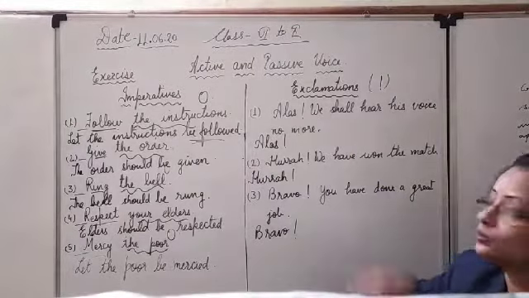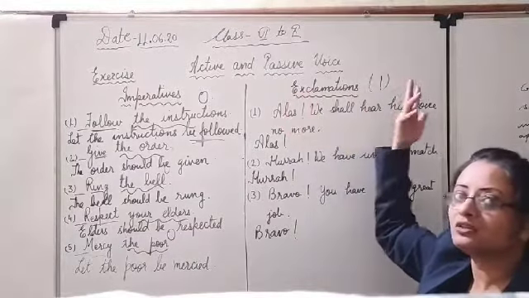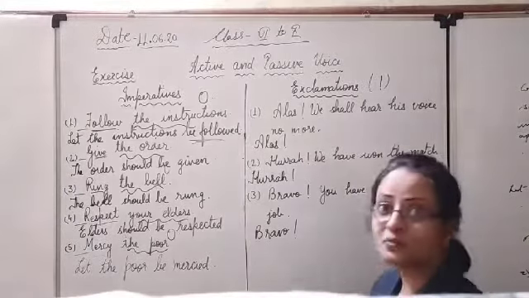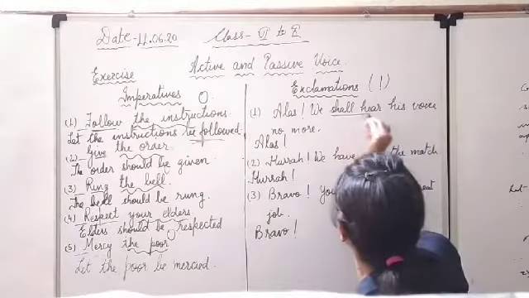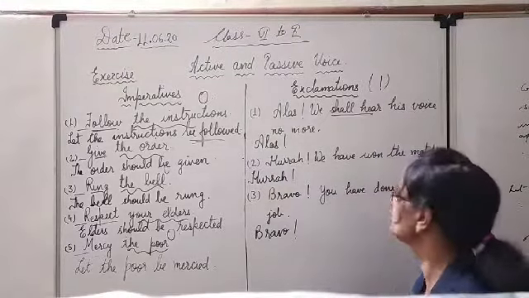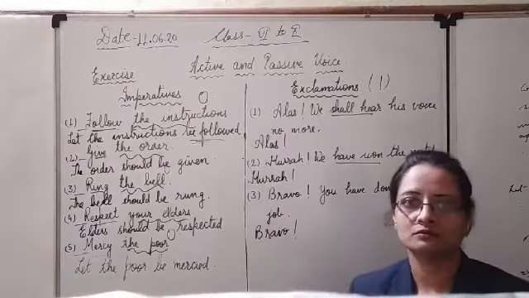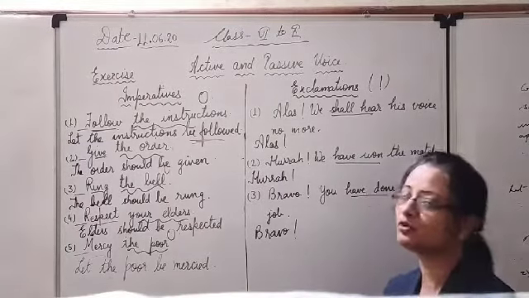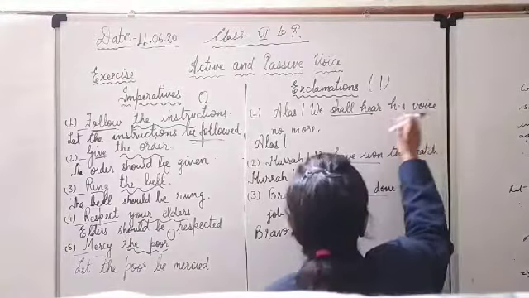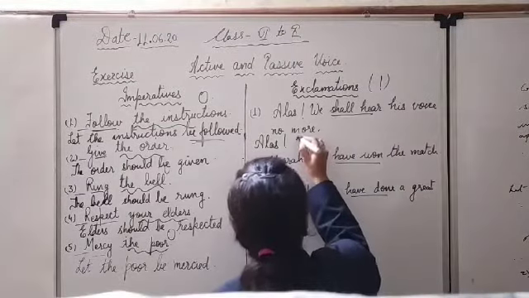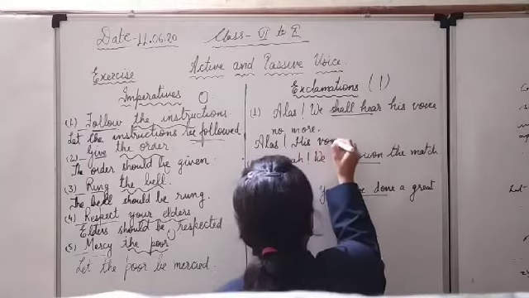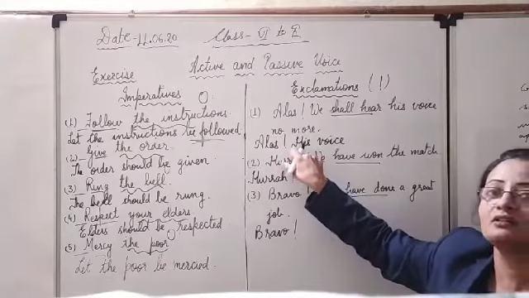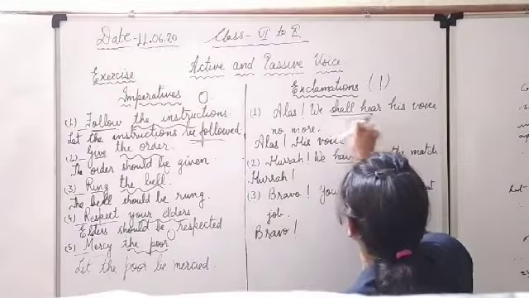Alas. Then we will follow our rule. Leave this word and follow the same as assertive. We shall hear his voice no more. Let us underline the verb so that you will be clear. Shall hear, simple future. Have won, present perfect. Have done, present perfect. Now the same rule will be followed. His voice, after the verb the object is there. So, alas, his voice. Children, after the exclamation mark, whatever word you start with, it should be with a capital letter.